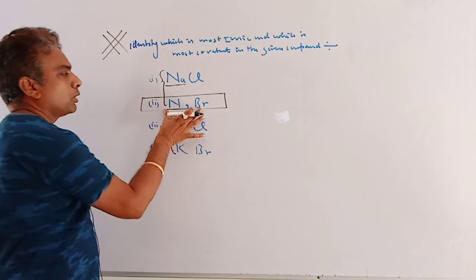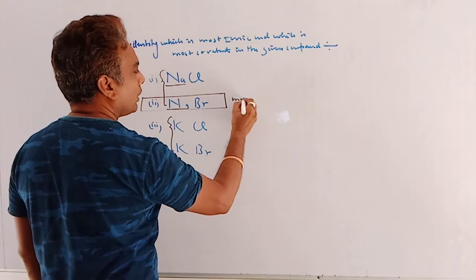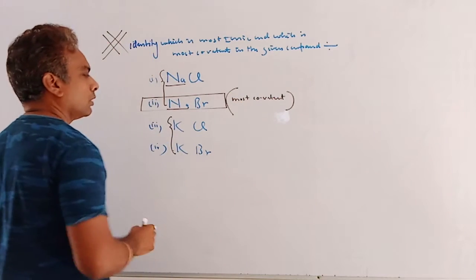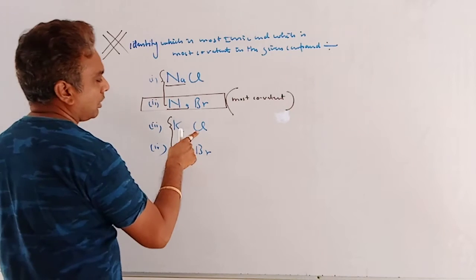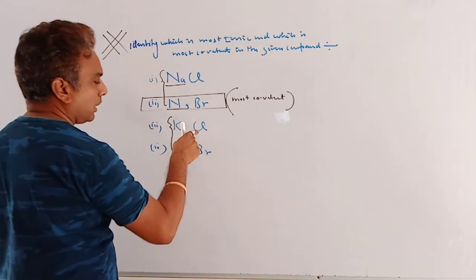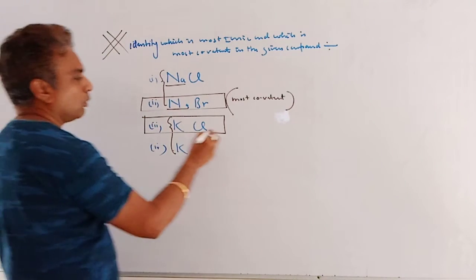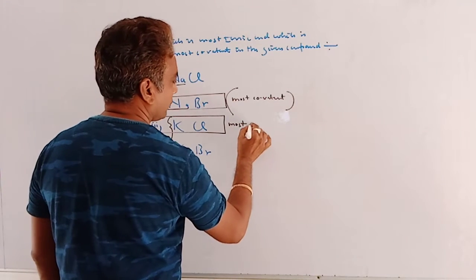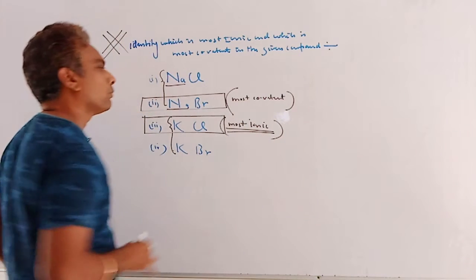So maximum covalent character, it is most covalent. Both K compounds have lesser polarization. Chlorine is smaller as compared to bromine, so chlorine becomes less polarized. So KCl is the most ionic due to least polarization. Clear?